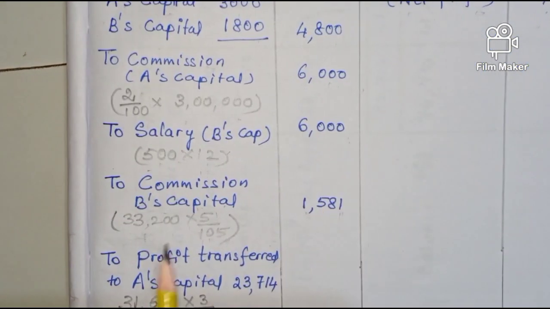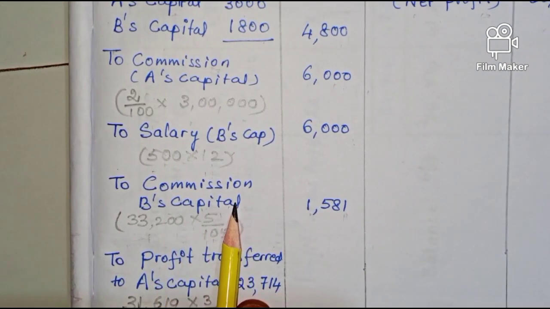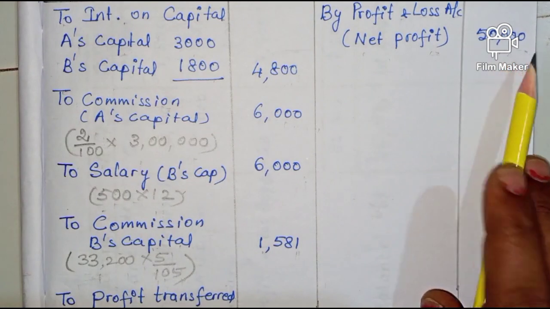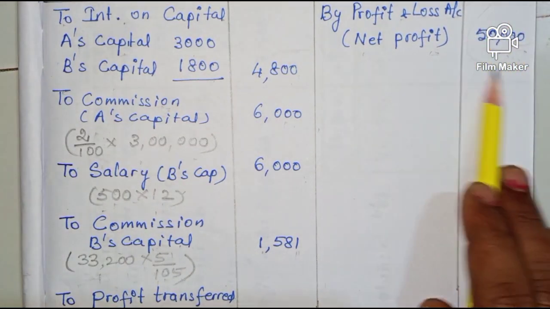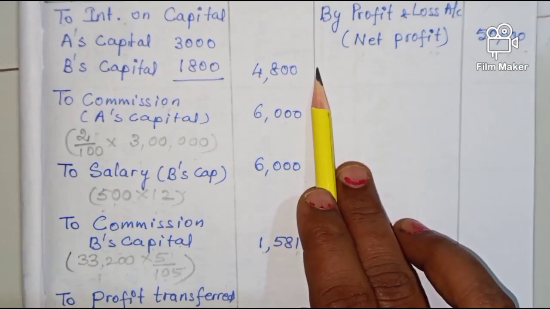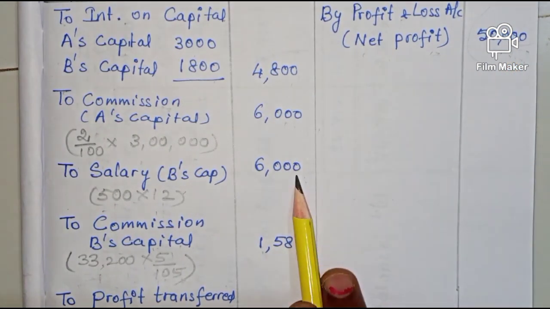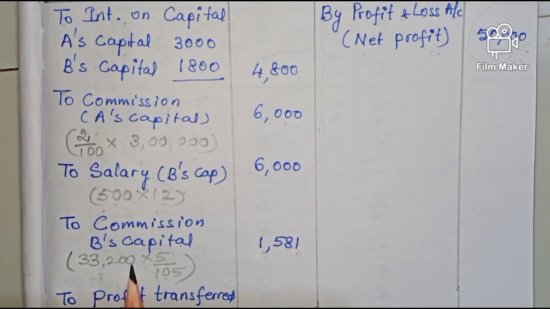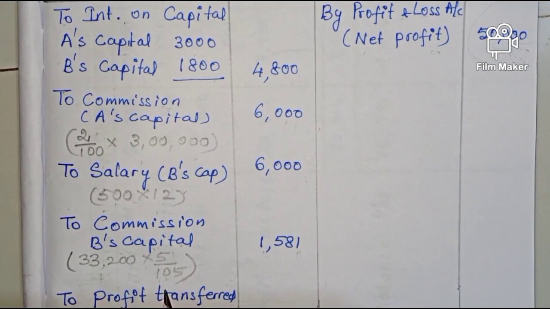Then B's commission. How to calculate commission for B is, see here, what is the profit? In the question they have given the profit 50,000. 50,000 minus 4,800 minus 6,000 minus 6,000. You will get 33,200. On this you have to calculate 5 by 105. It comes to 1,581. Understand?